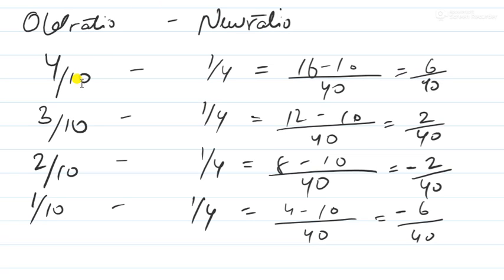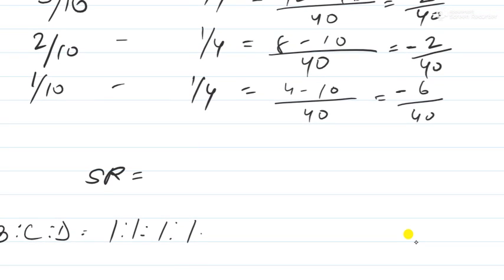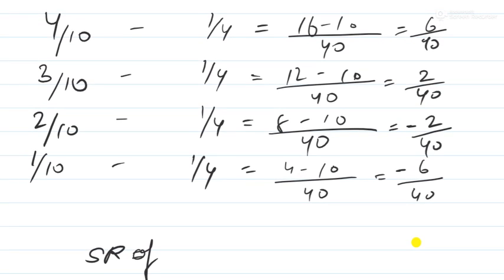Simple thing I did. I took the LCM of 10 and 4, which is 40, and then I multiplied. So the answer was 6 by 40 for A, 2 by 40 for B, and for C and D the answer came in negative. If the answer comes in negative, it means it is not the sacrificing ratio, it is the gaining ratio. So the sacrificing ratio means, look who has done the sacrifice. A and B have done the sacrifice, and C and D have gained.